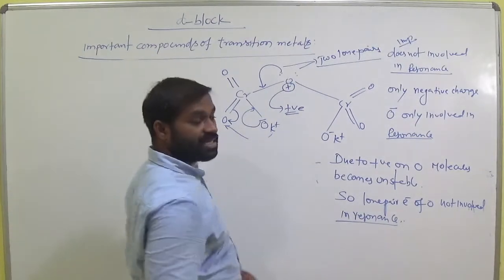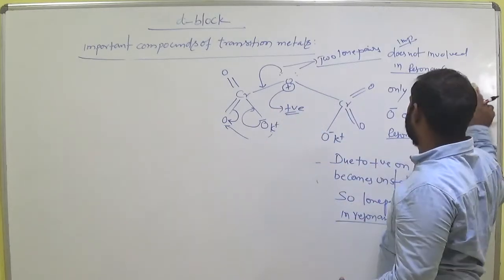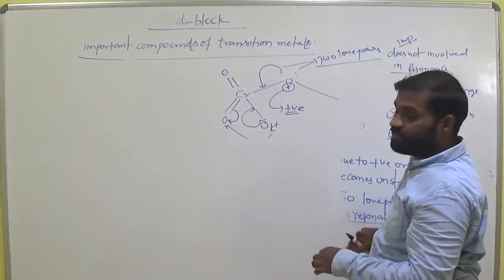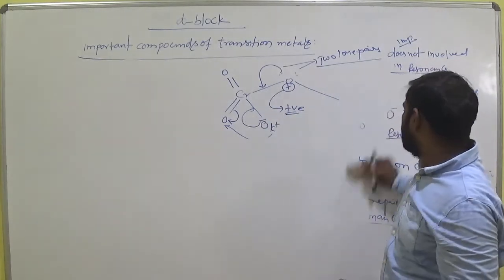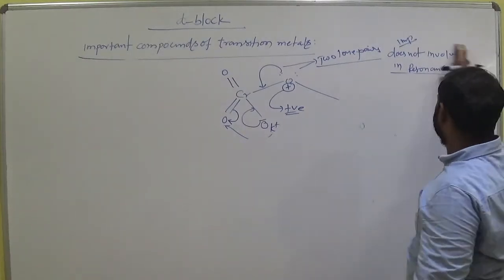So why are the lone pairs not involved in the resonance? When they are involved in resonance, that oxygen carries positive charge by the loss of electrons. So in that case the molecule becomes unstable. That is the reason. Okay.